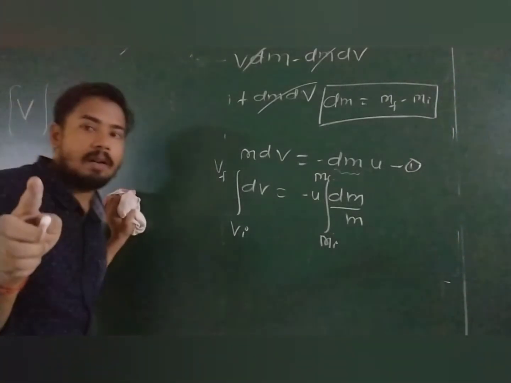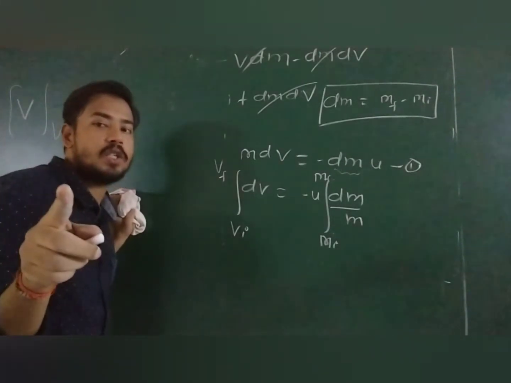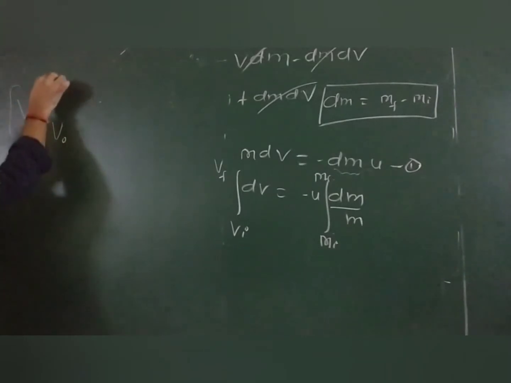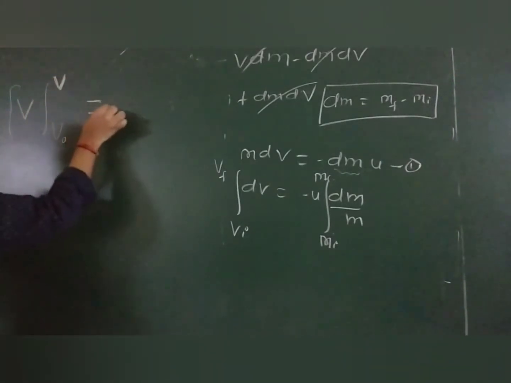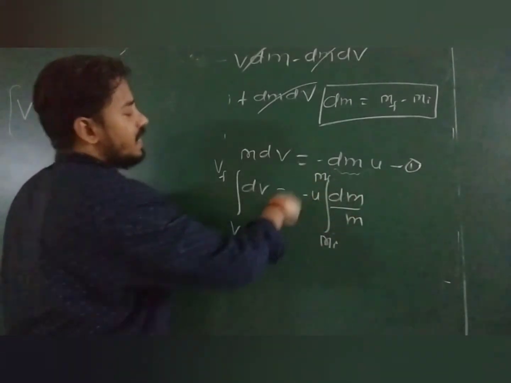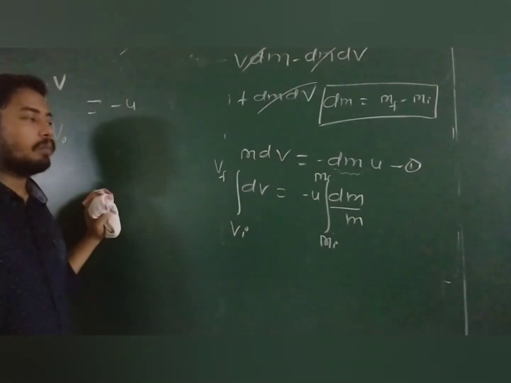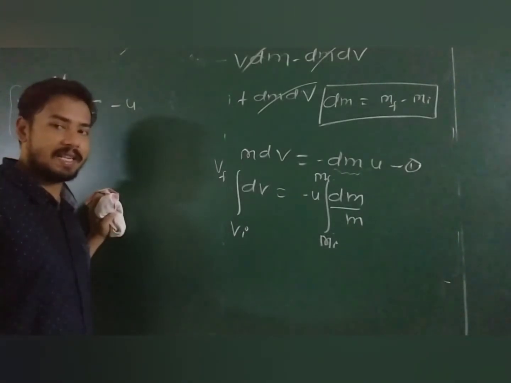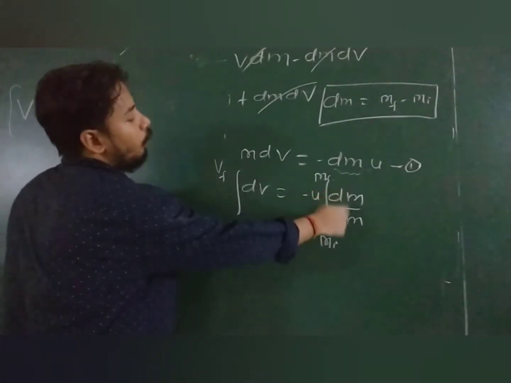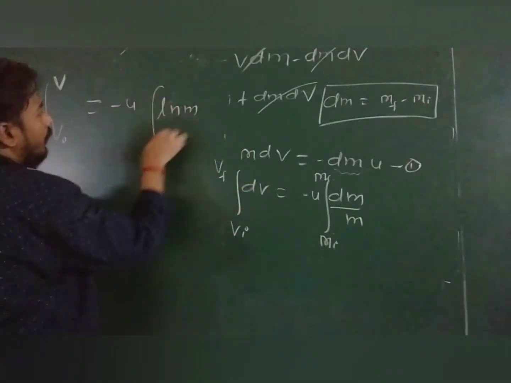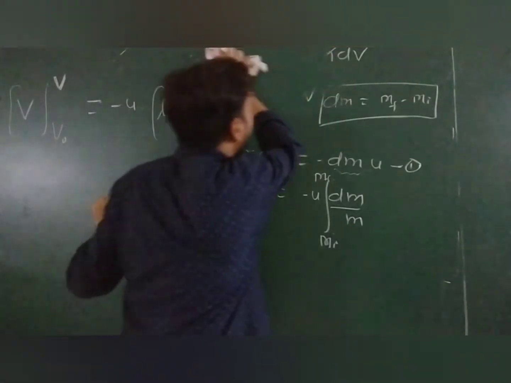So what is the initial velocity? Initial velocity at t equal to 0, we have assumed v naught. So this becomes v naught. Final velocity, suppose v. This is equal to minus u. Anybody tell me what will be its integration? So my dear student, integration of 1 by x dx is ln x. Similarly, integration of 1 by m dm becomes ln of m.